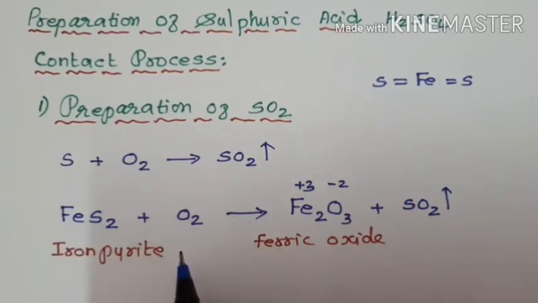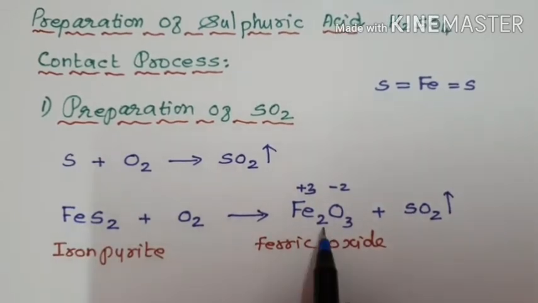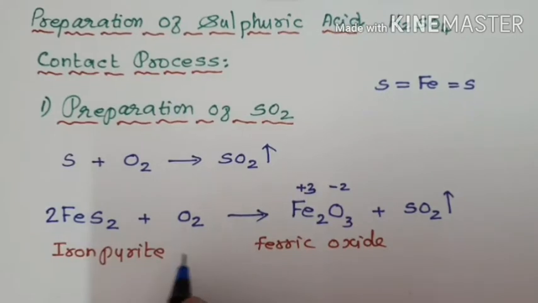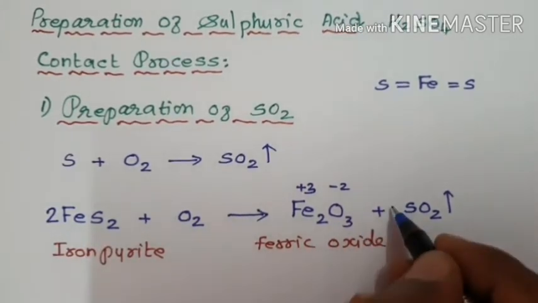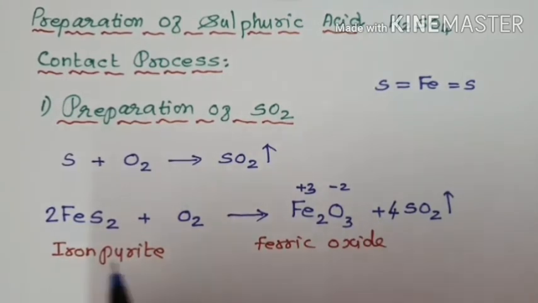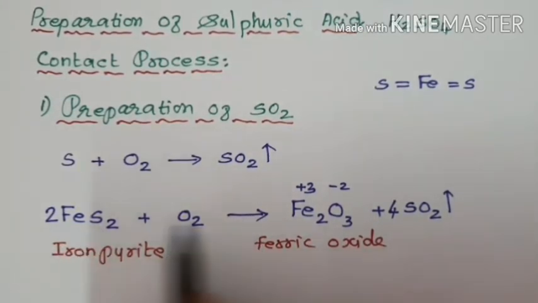In the fractional method, the first step is to balance elements other than oxygen. Other than oxygen, in this chemical reaction we have iron and sulfur. First balance iron and sulfur. Here 1 iron, here 2 iron. How many sulfur? 2 into 2 are 4 sulfur. So the other elements are balanced: 2 iron, 4 sulfur.